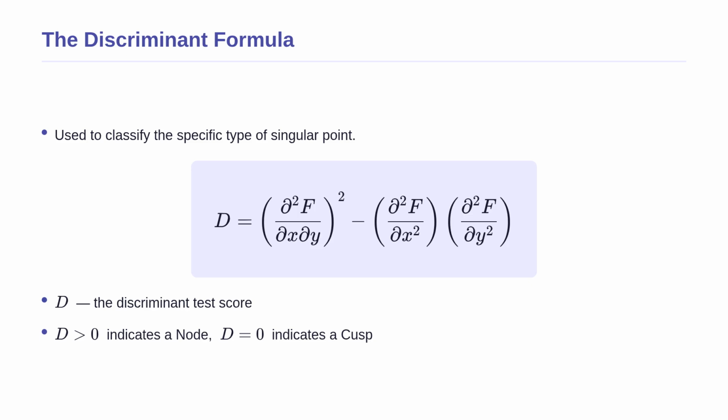Once we have located a singular point using the first derivatives, we need to know what shape it takes. This formula is our mathematical sorting hat called the discriminant, denoted by capital D. It looks at the second derivatives, which are the rates of the rates of change. By plugging our coordinates into this formula, we get a specific test score. If D is greater than 0, the curve crosses itself, forming a node. If D equals 0, it forms a sharp cusp. And if D is less than 0, it is an isolated, disconnected point.